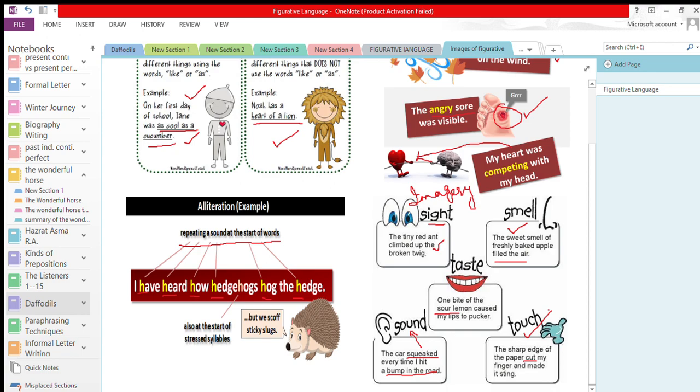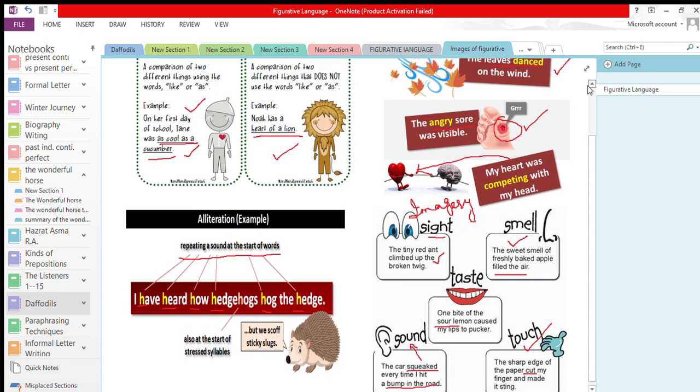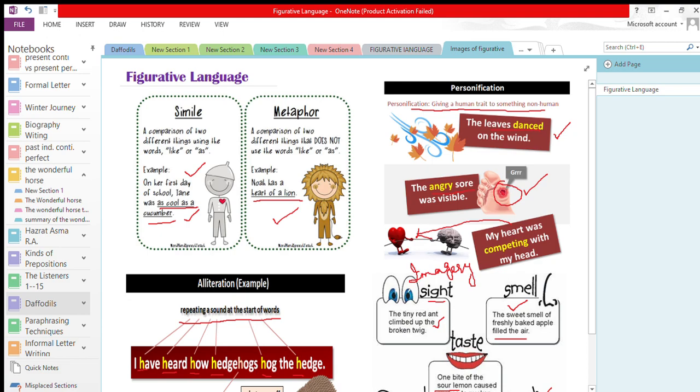So imagery creates the details and creates mental images in your mind. It gives you a clear picture of what the poet or the writer wants to create. So this was all about the figurative language and theme of the poem. Hopefully you have understood the use of simile, metaphor, personification, alliteration, and imagery in the poem Daffodils and in real life situations also. Thank you so much for listening.